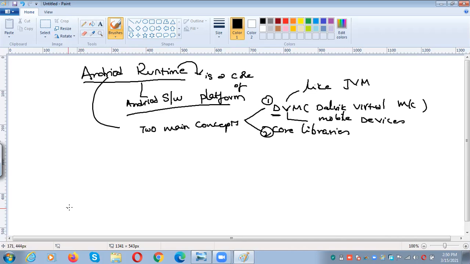And then all the Java applications, everyone has to know one thing. Android software is developed by using Java. So all these Java applications, whatever we are writing, will be converted into Dalvik executable.